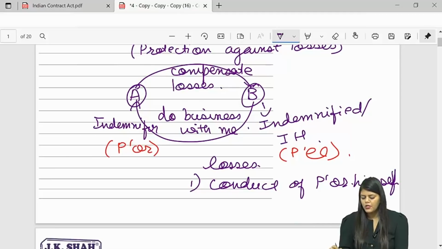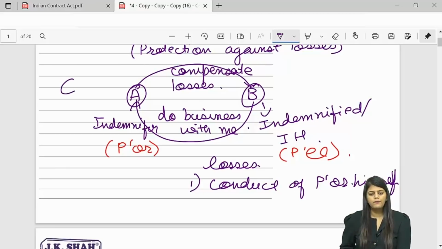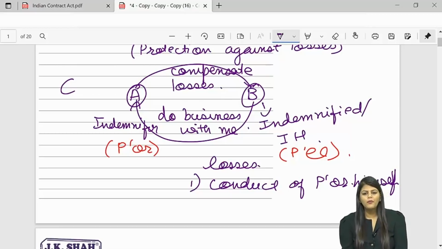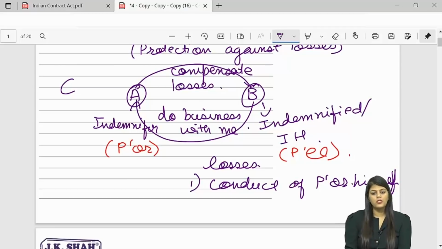Let me change this. Suppose A and B both are well established in the market. It is A's friend C who desperately wants to contract with B, but B doesn't trust him. So C tells A, please give assurance for me, because you are a reputed name in the business and if you give assurance for me, people will trust me.